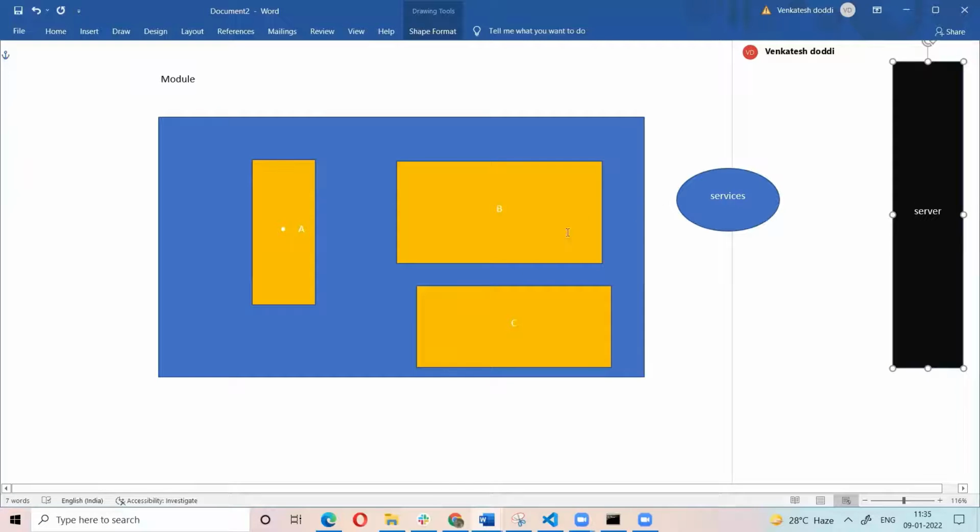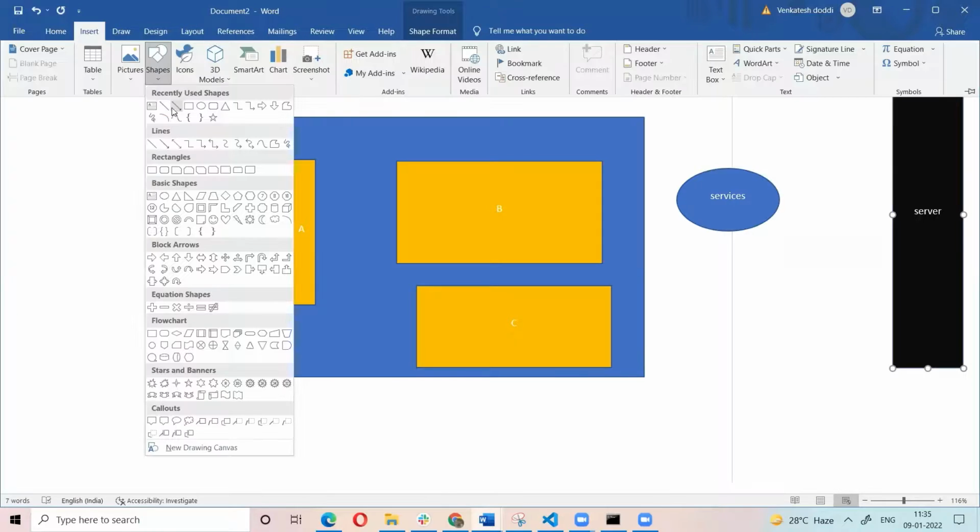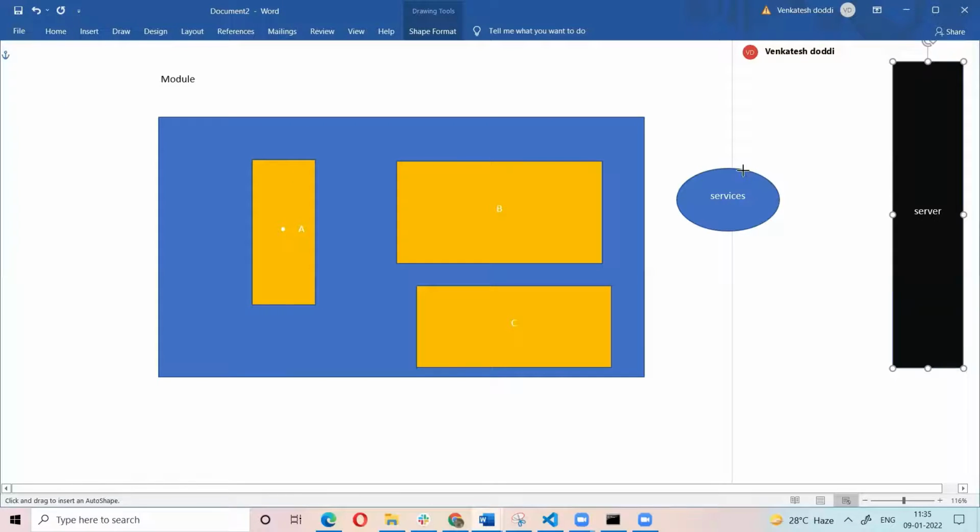What we do is get data from the server using the service. From the service, we are getting the data to the components.